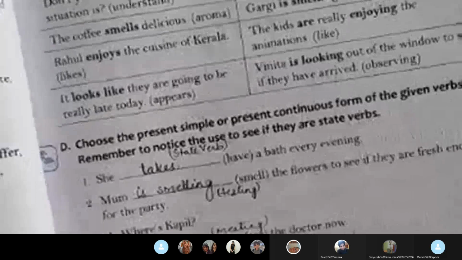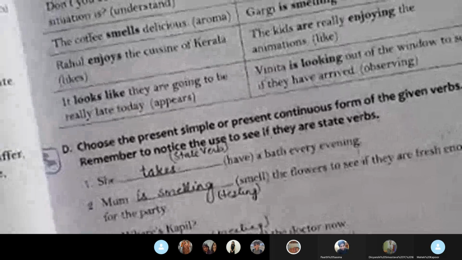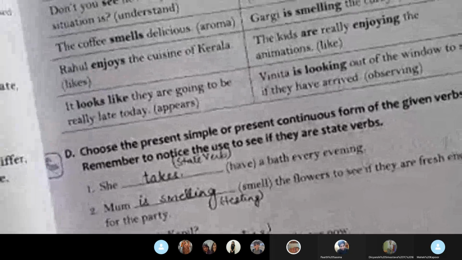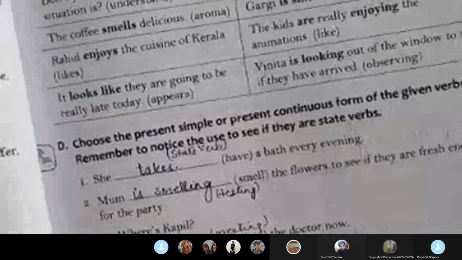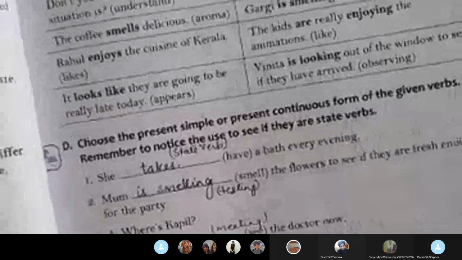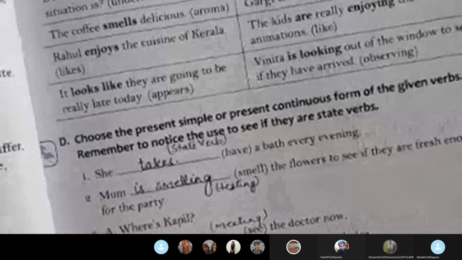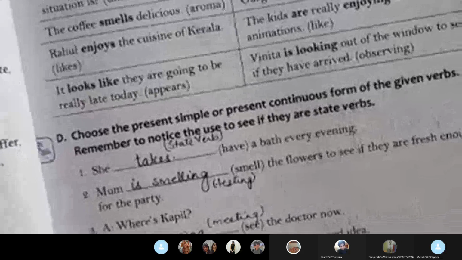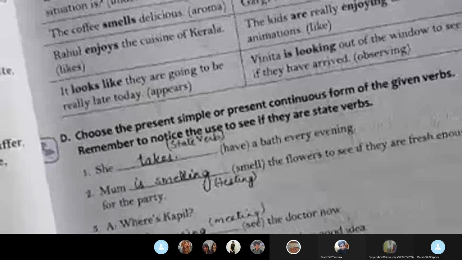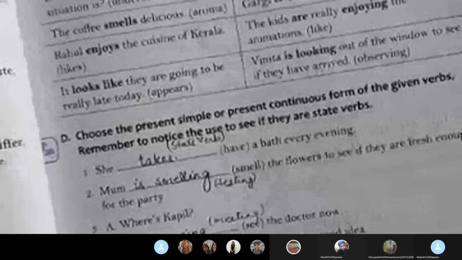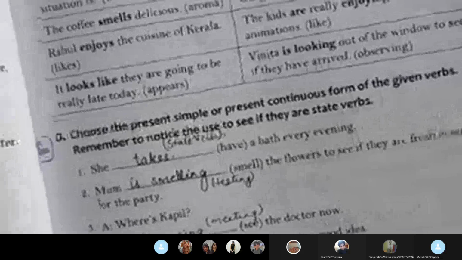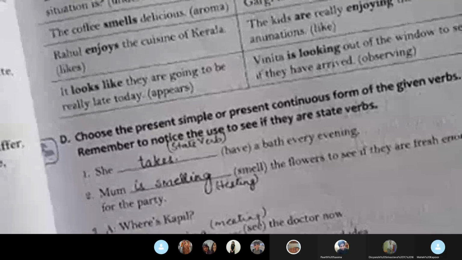Has is a basic word. Next, this coffee does not taste right. It's a basic word. Number 7, we are seeing, that means meeting, Dinesh and Anjali next weekend. Number 8, what do you think about the film we just watched? Exercise D is also to be done in the book.